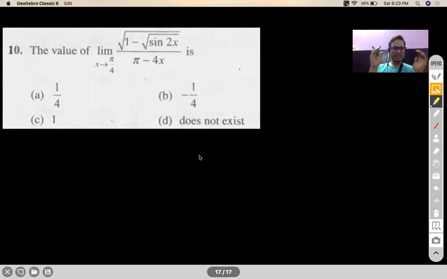Arey Baba, n, a quantity slightly greater than n, Anurag, if you take the GIF, won't it become n? 99.000001. What is the GIF of that? 99 only, no? So one is giving you n, other is giving you n minus 1. So together the answer is 2n minus 1. That is what I got.